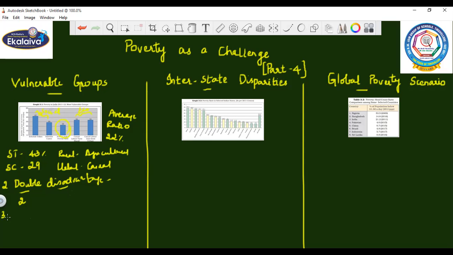Thirdly, we can see that except ST, the other groups are successful in reducing their poverty, children. Leave out ST, and you can say SC and the other two categories have been reducing it from year to year. But these people are static and stable in the same position, and we have to try a little more in order to bring them up from that level.